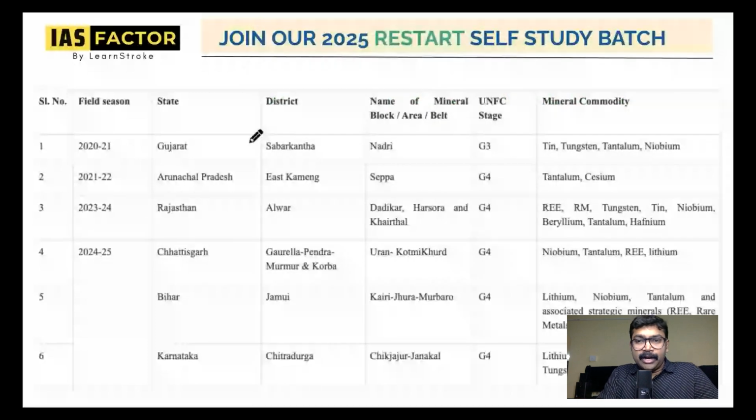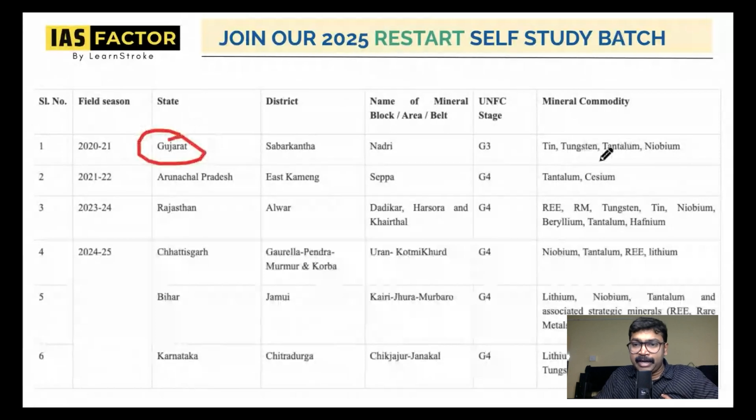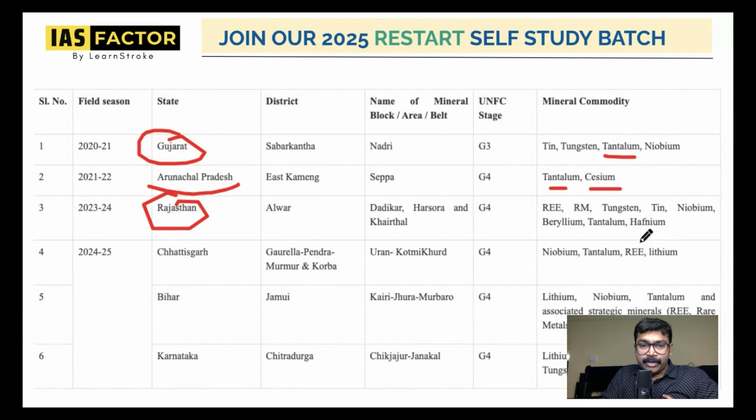So we have already learned about tantalum. Understand, Gujarat has got tantalum. It has got tin, tungsten, and tantalum. Arunachal Pradesh has got tantalum. It has also got cesium and tantalum. Rajasthan has got tantalum. It has got other metals also. Chhattisgarh has got tantalum. Bihar has got it, and Karnataka has also got this.